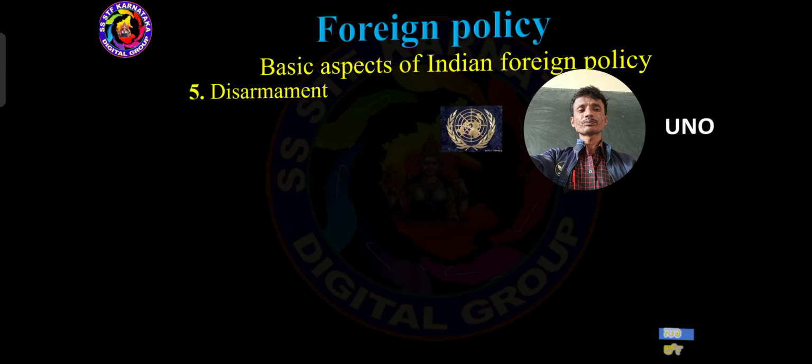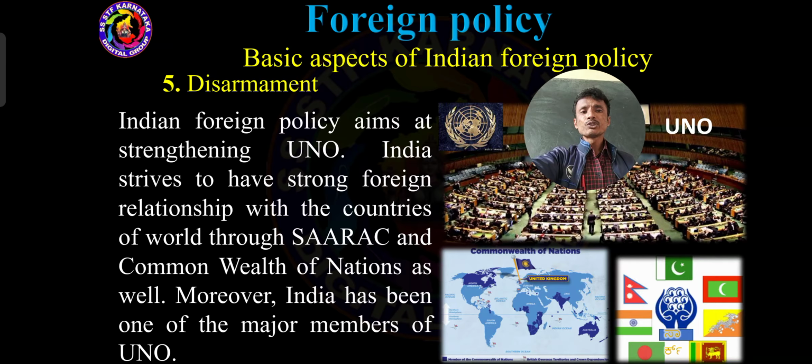And look, dear students, Indian foreign policy's main aim is strengthening the UNO, making it stronger. Got it? And India strives to have strong foreign relationships with the countries of the world through the SAARC organization and the Commonwealth of Nations. Our country maintains the best friendship with the Commonwealth of Nations and SAARC nations. Look at the first blue color picture, that is the Commonwealth of Nations, and the second green and red mixture, that is the SAARC nations.